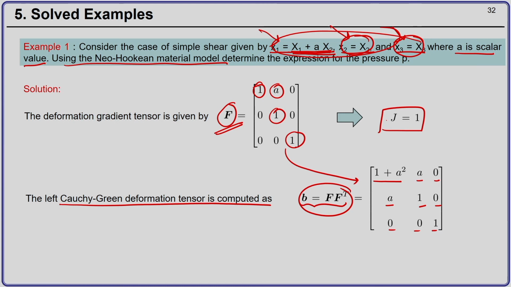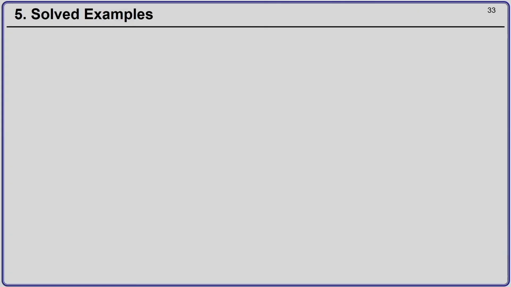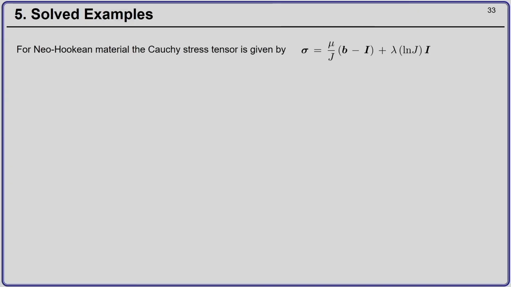Now, once you have the left Cauchy-Green deformation tensor, I know my relation for the Cauchy stress tensor, which is given by: sigma equals mu by J times (b minus I) plus lambda ln J times the second order identity tensor I. Remember J is equal to 1, therefore ln J will be equal to 0.